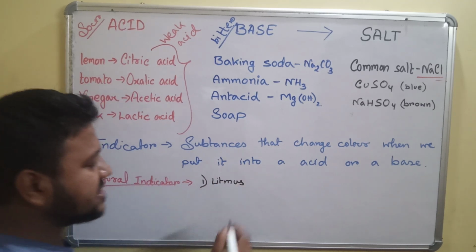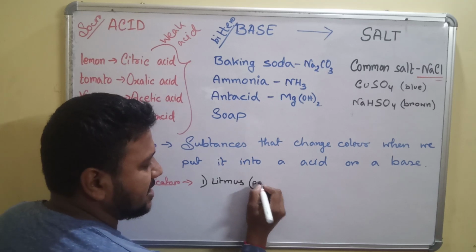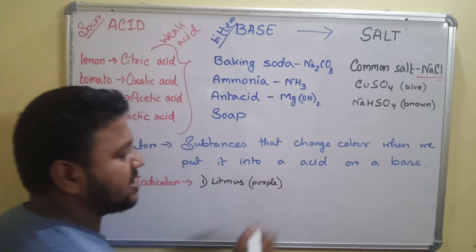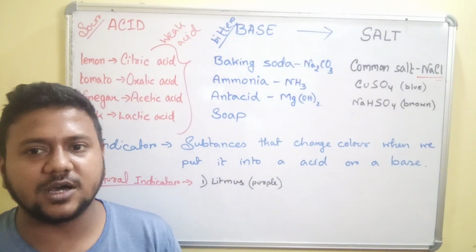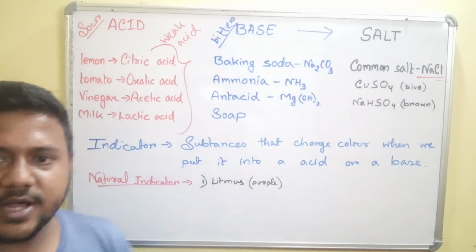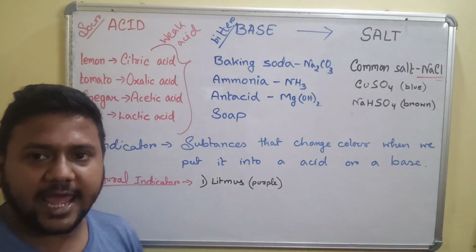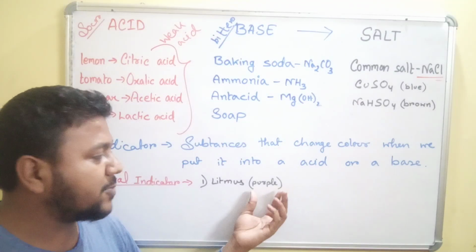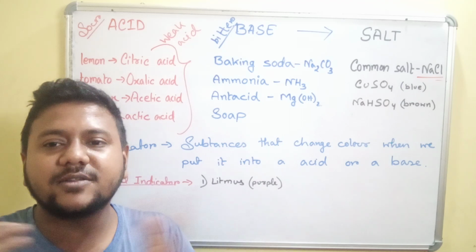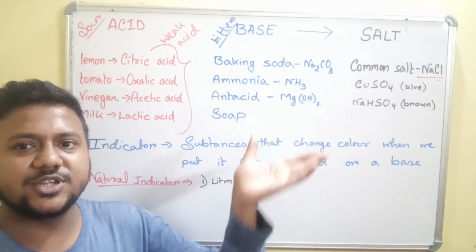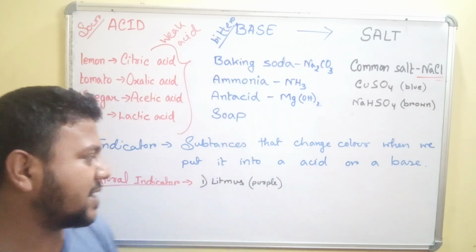So litmus is purple in color. Litmus is purple in color, which is obtained from a plant called lichen, which belongs to the Thallophyta group. Okay, so this particular substance, which is purple in color, is basically turned into blue and red litmus, so as to distinguish an acid and a base.